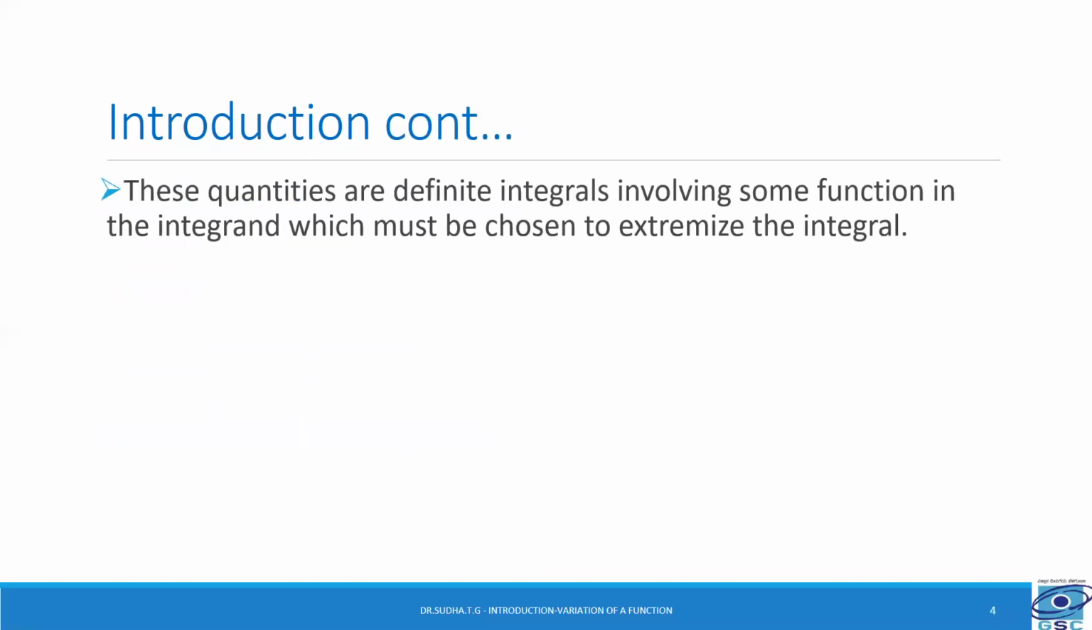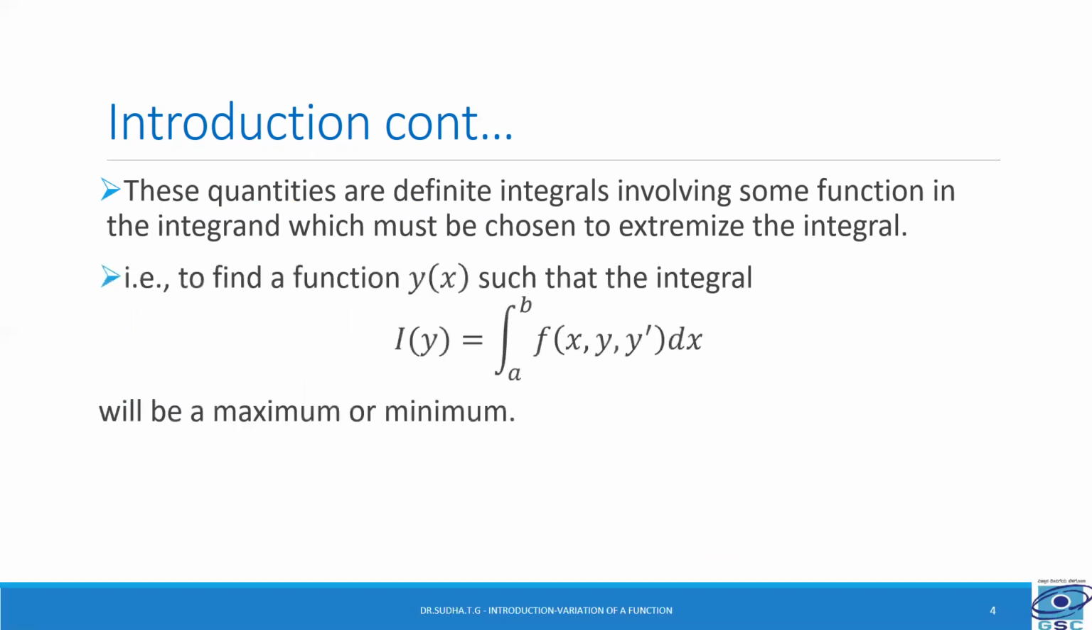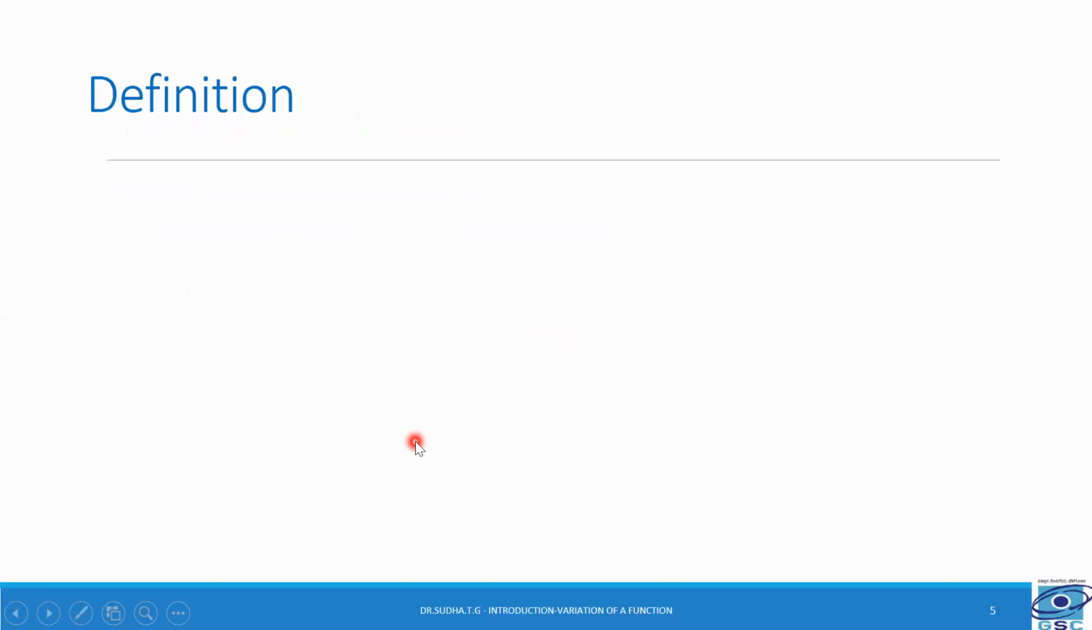These quantities, that is functionals, are definite integrals involving some function in the integrand which must be chosen to extremize the integral. That is, to find a function y of x such that the integral I of y is equal to integral a to b f of x comma y dash dx will be a maximum or minimum.